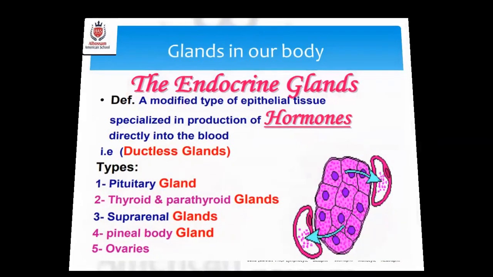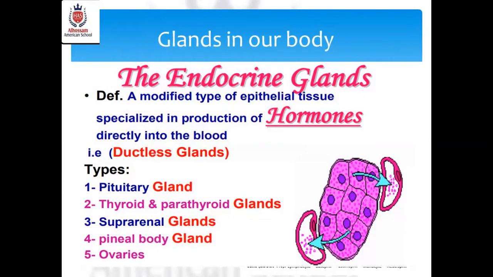The other type of glands in my body is called endocrine glands, and this is the type of gland found in the endocrine system. It has no exit, it has no ducts, so they are ductless glands. They produce hormones directly into the blood through their cell membrane. We have different types of endocrine glands: pituitary, thyroid, parathyroid, suprarenal, pineal, ovaries, and so on.